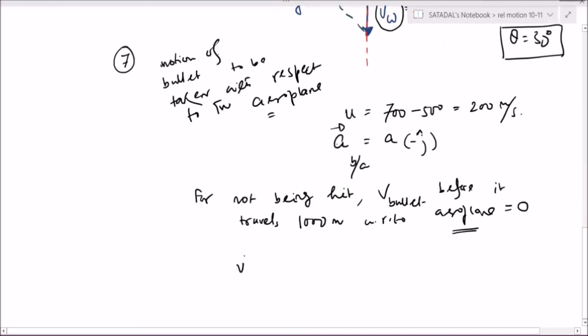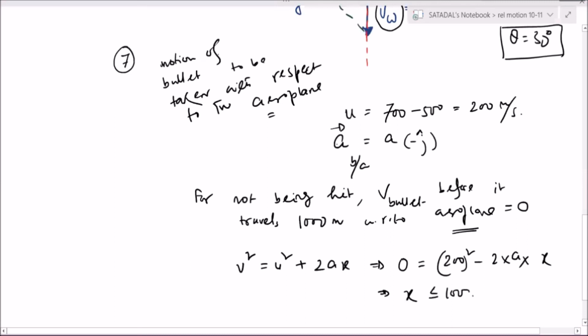So a simple equation is applied: v square is equal to u square plus 2ax. V is 0, u is 200, so 0 equals 200 square minus 2 into a into x. How much x are we getting? If we substitute the value, we know that it has to be less than 1000 meter.